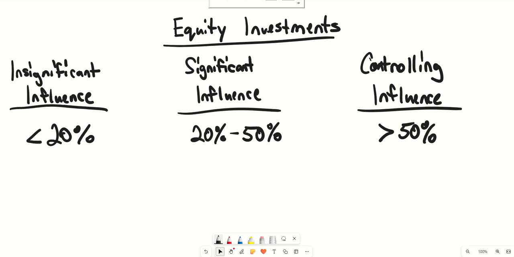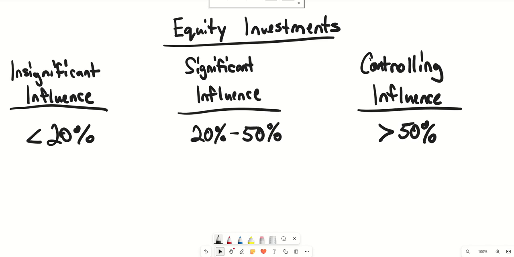Equity investments are similar to debt investments, with the notable difference that debt investments are investments from investors or creditors that do not take any ownership of the business, whereas equity investments do. So they do have some share in the business, and whether it's an insignificant or significant share of ownership is to be determined, of course, by the investor and the company or organization they're investing in.